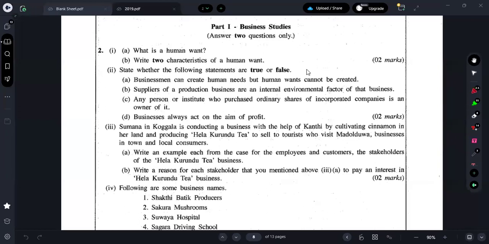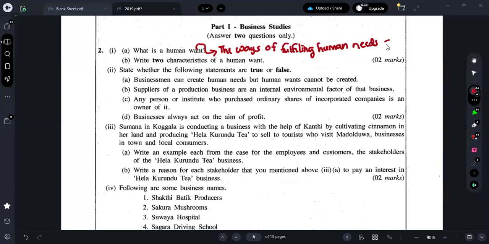Business Studies Part 2, question number 2. What is human want? In all the papers, we find this kind of question. They ask either what is meant by human need or what is meant by human want. So here, what is meant by human want? The ways of fulfilling human needs are known as wants.